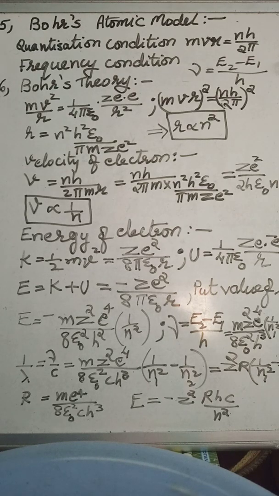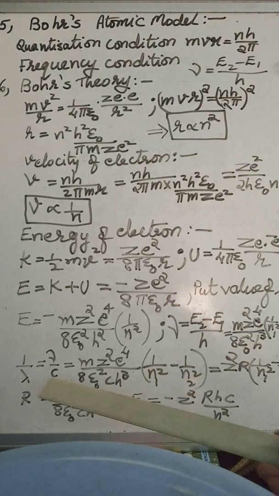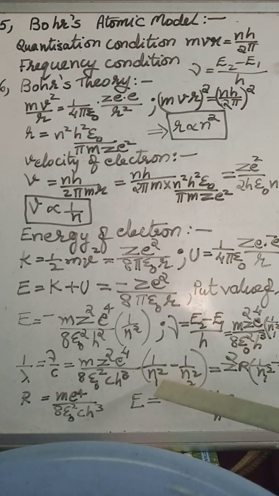Now come to Bohr's theory of hydrogen-like atoms. Children, it is a little big derivation. From this derivation, we get the formula which you have learned in chemistry for 1 upon lambda. So this is a little long derivation. Please focus, children.